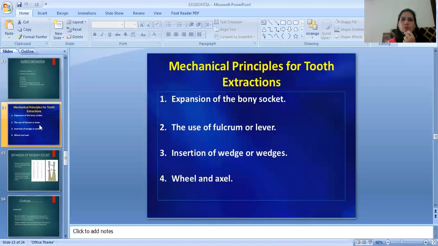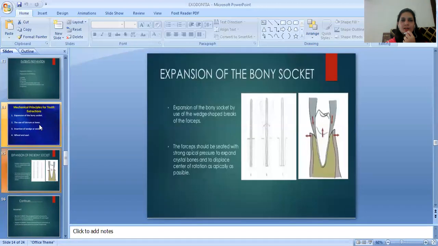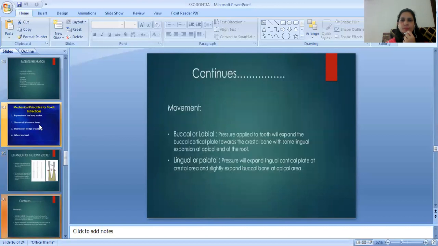Mechanical principles for tooth extractions are expansion of the bony socket, the use of fulcrum or lever, insertion of wedge or wedges, wheel and axle. Expansion of the bony socket by the use of the wedge shaped breaks of the forceps. The forceps should be seated with strong apical pressure to expand crystal bones and to displace the center of rotation as apically as possible. Then movement, buccal or radial, can be lingual or palatal.